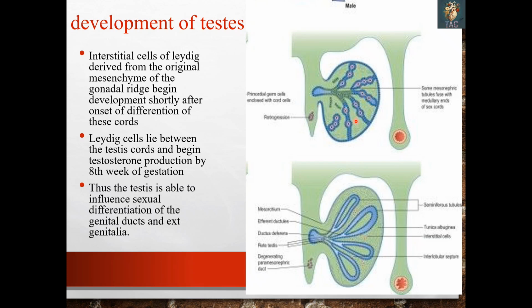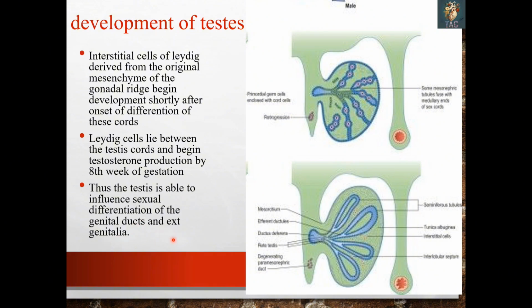So these Sertoli cells are derived from the coelomic epithelium. The cells which do not enter into the sex cord remain in this area, and also the cells which are present in the mesonephric mesenchyme will form the Leydig cells. These Leydig cells lie between the testis cords and begin production of testosterone by the 8th week. Thus, the testis is able to influence the sexual differentiation of the genital ducts and the external genitalia.